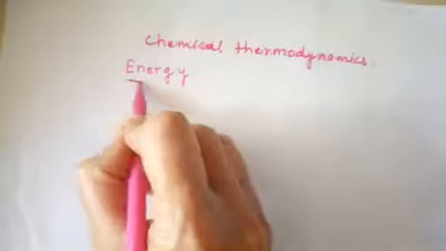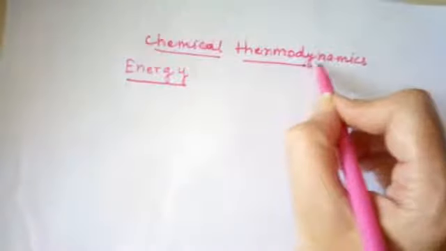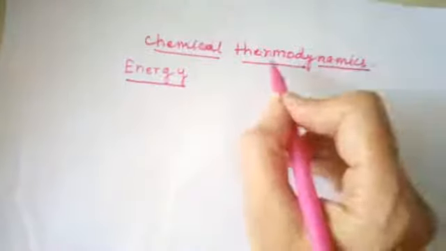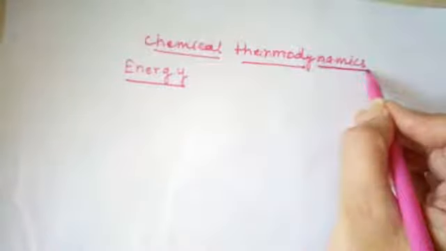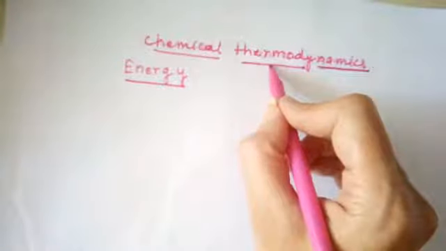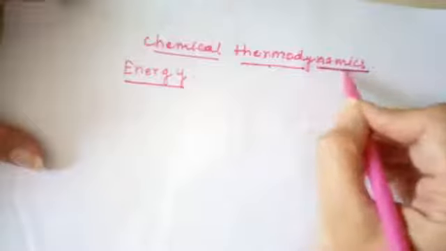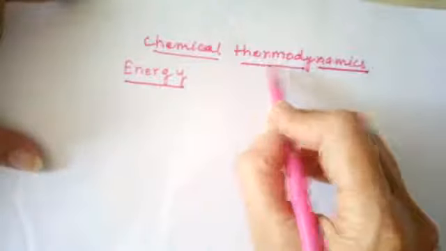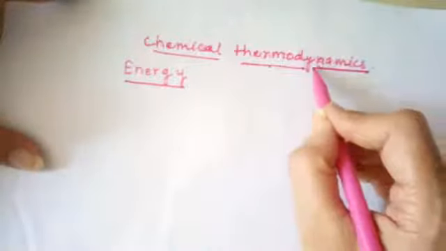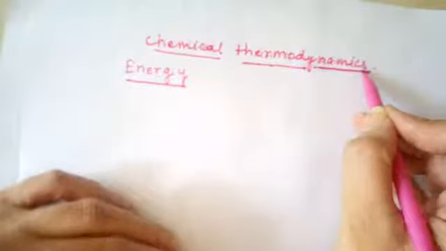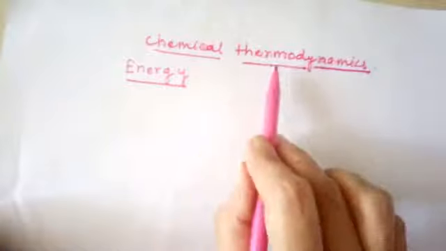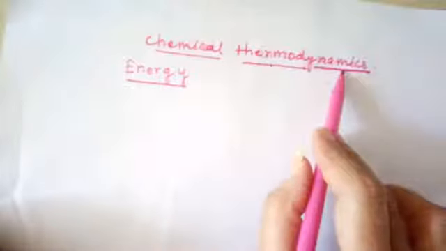So chemical thermodynamics is the branch of chemistry which includes two terms, thermo and dynamics. Thermo means heat and dynamics means changes. So the heat changes included in the chemical reaction, those are very well explained by the concept of chemical thermodynamics.